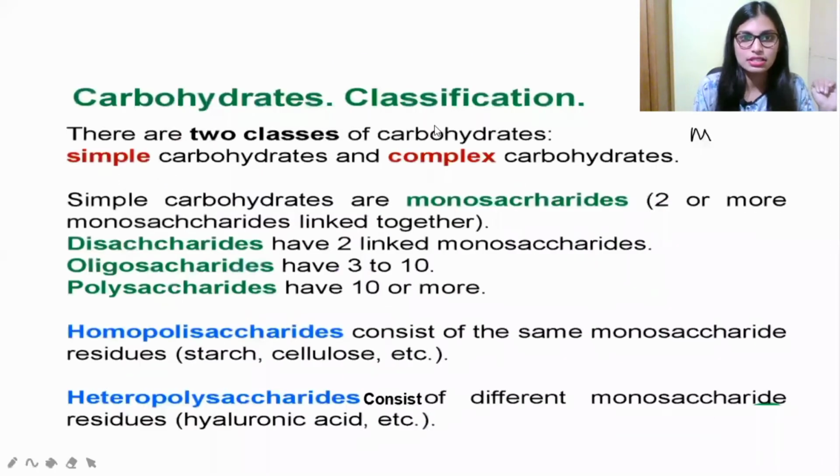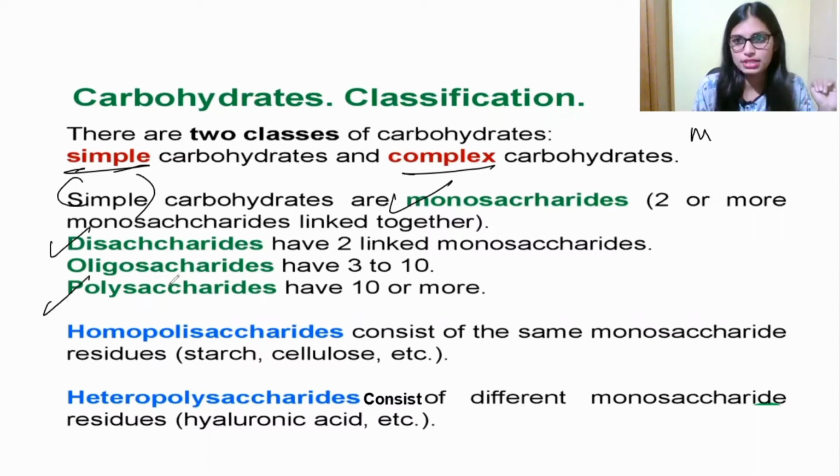So see here, this is the classification of carbohydrates. As I already mentioned, simple and complex. This simple is classified into mono and di. This complex is classified into polysaccharide. This polysaccharide is again subdivided into homopolysaccharide and heteropolysaccharide.